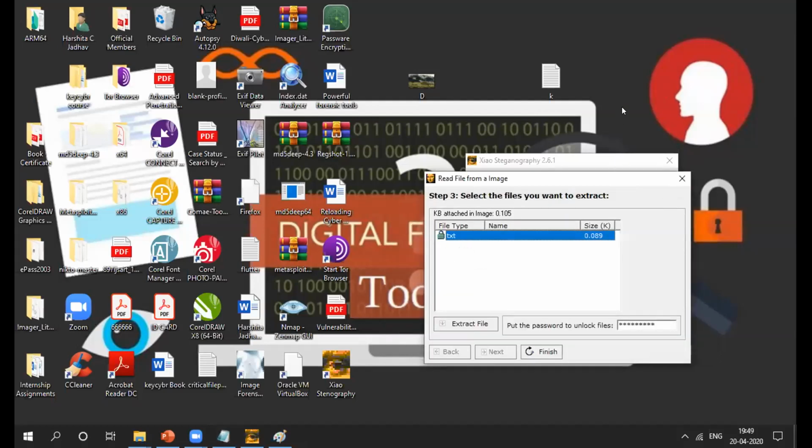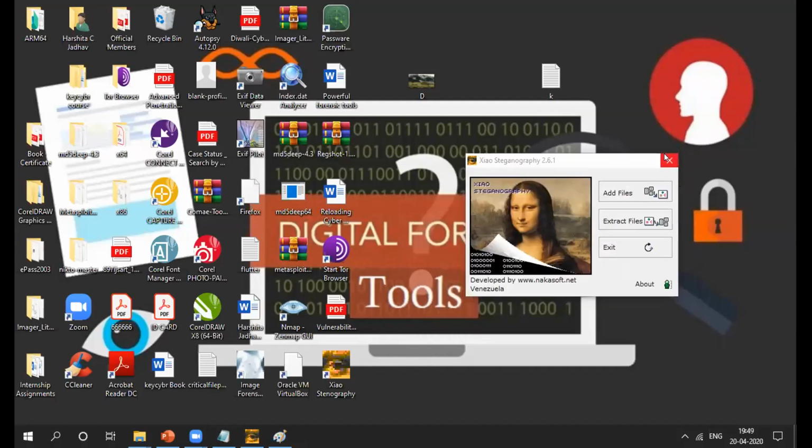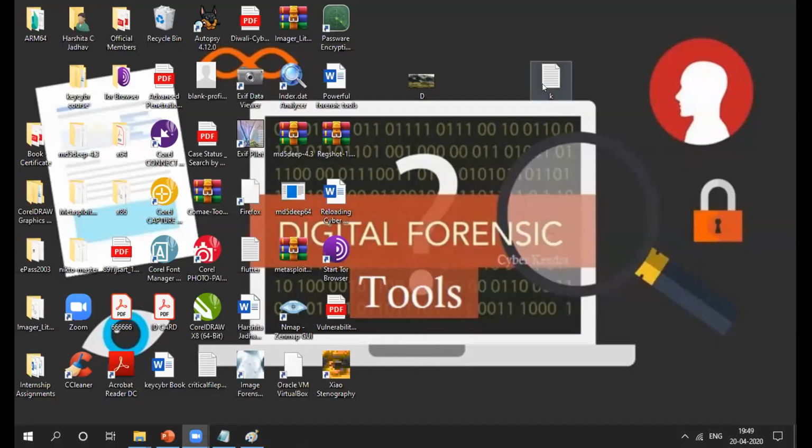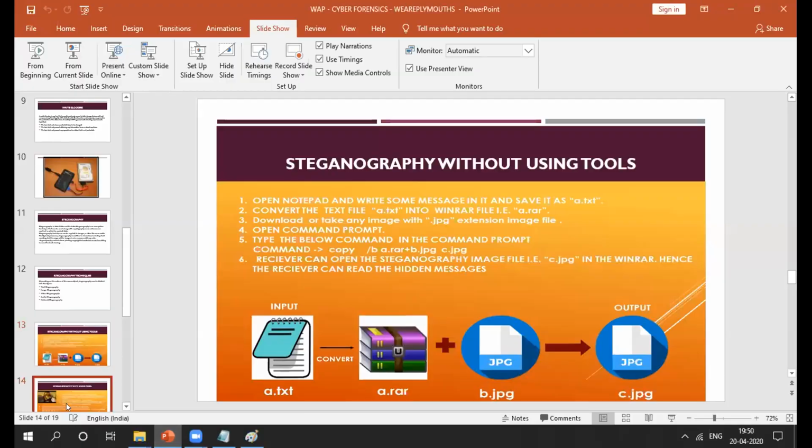So this is how steganography will be used. Okay, so any attacker, any hacker will use steganography technique to send sensitive information by using images, file, audio, and network, right? So I'll just delete here, so I don't need that.